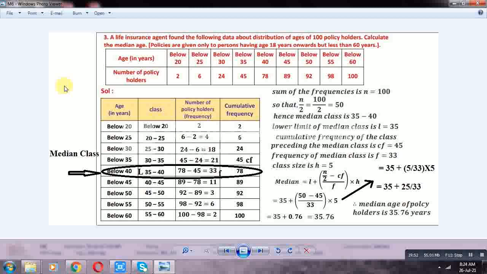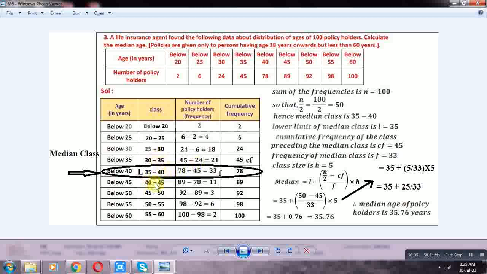First we find the frequencies. Okay, classes: below 20, 20 is the upper boundary. Next, below 25, 25 is the upper boundary and the lower boundary is 20. Below 30, 30 upper boundary, lower boundary 25. Below 35, 35 upper boundary, lower boundary 30. Below 40, 40-35. Below 45, 40-45. Below 50, 45-50. Below 55, 50-55. Below 60, 55-60. These are the class intervals.